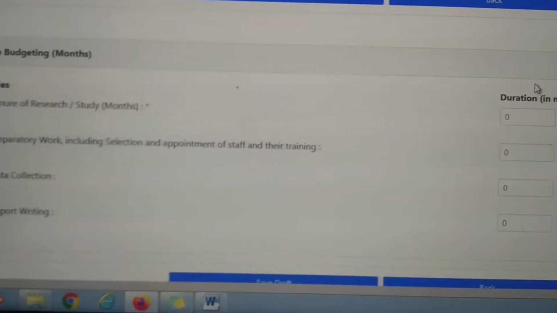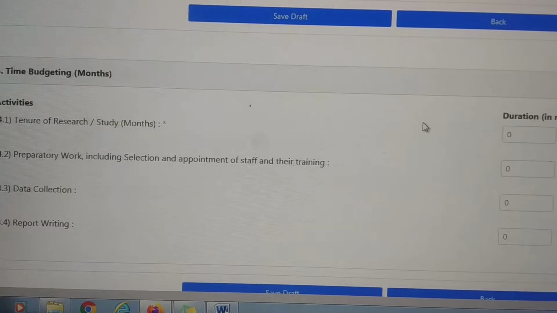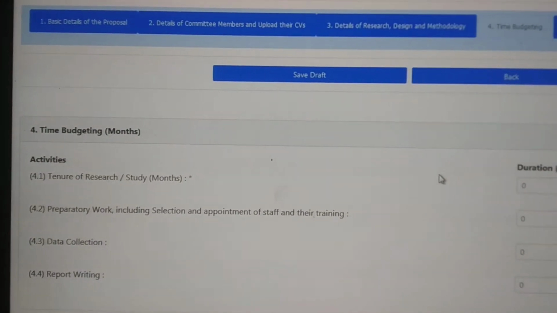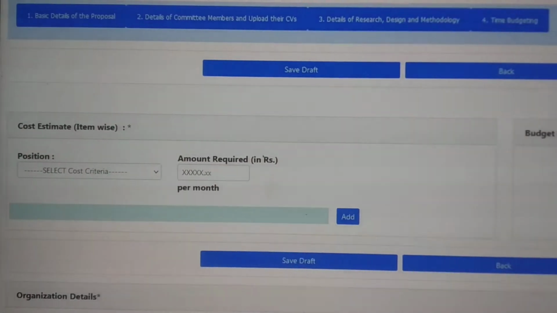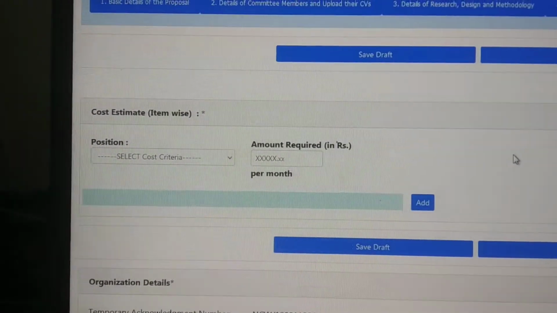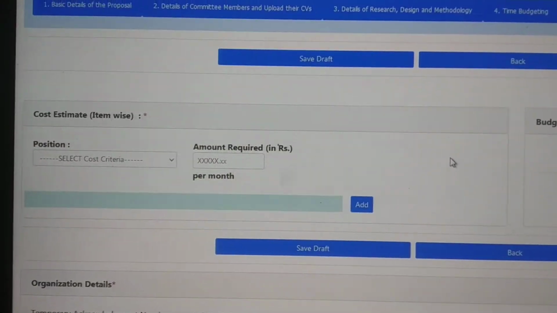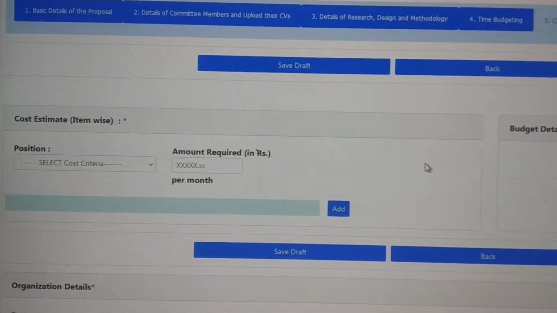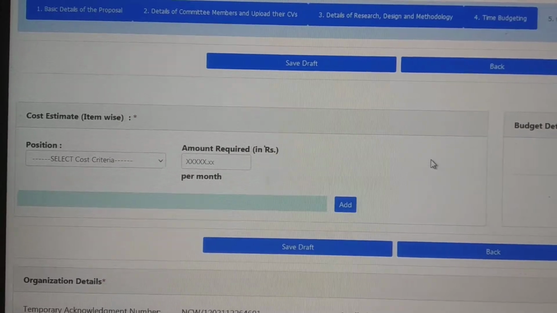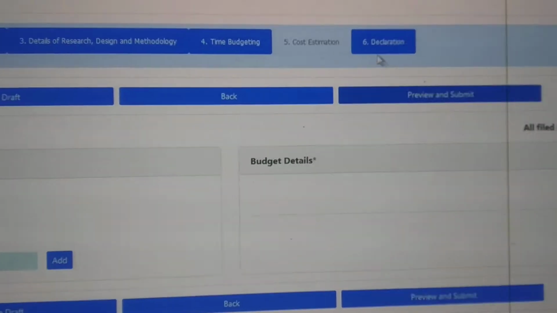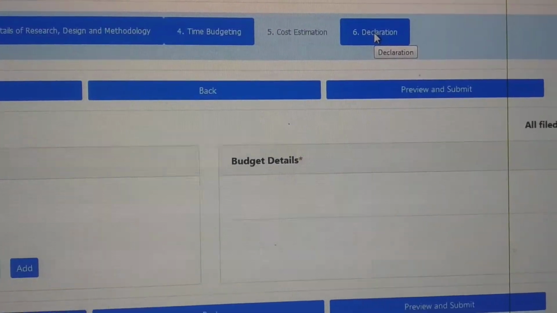After that, step 4 is about the budget. Budget guidelines have been given very clearly on the website. You can check that so that you will be able to understand. Then cost estimation: what is the cost for the field study, what is the cost for TA, what is the cost for the honorarium or salaries to the project staff. These are all to be provided in detail, and they have given very clear guidelines on it. You will be able to easily work out the budget and submit.